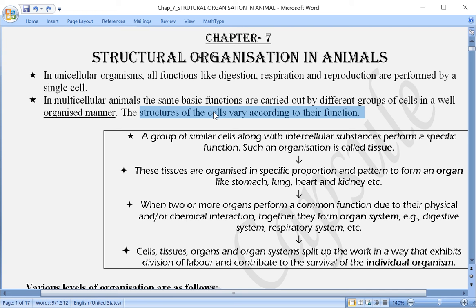So if you remember, we had discussed in chapter number 4 the cellular level, then later the tissue level, organ level, organ system level, and then the organism level.